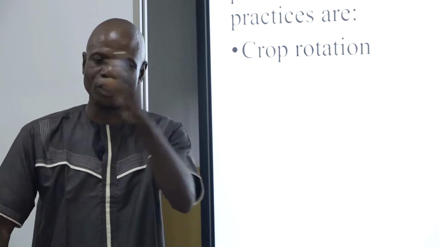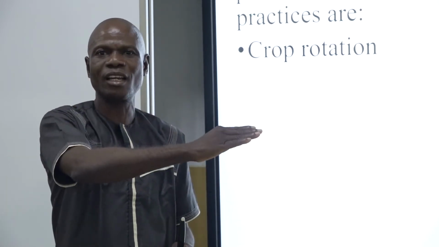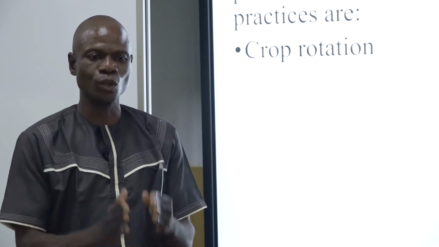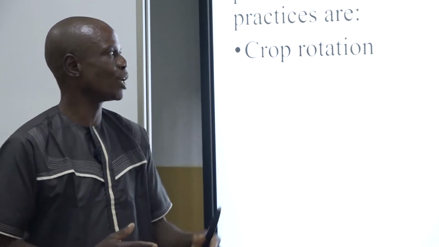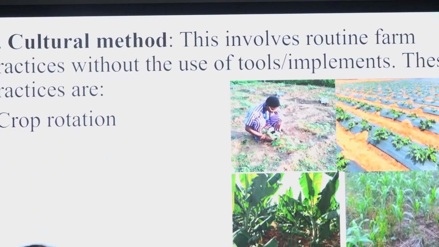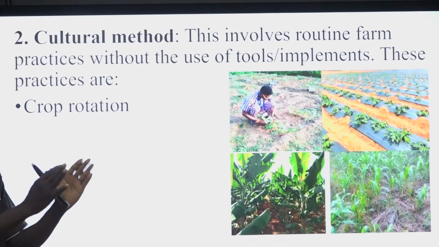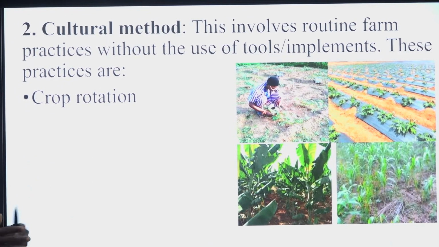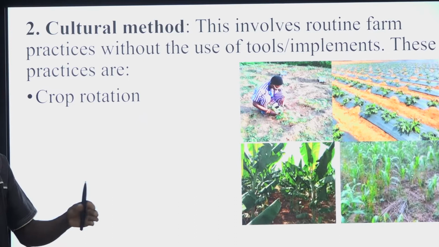This year you shift it. Another year you shift it to the other plots. That's how you'll be rotating. We call it crop rotation. You divide the land into 4 plots and begin to do it. As you can see, these plots have been divided. On this one, you plant either of the crops that you want to plant, but you should not plant the same crop following each other.